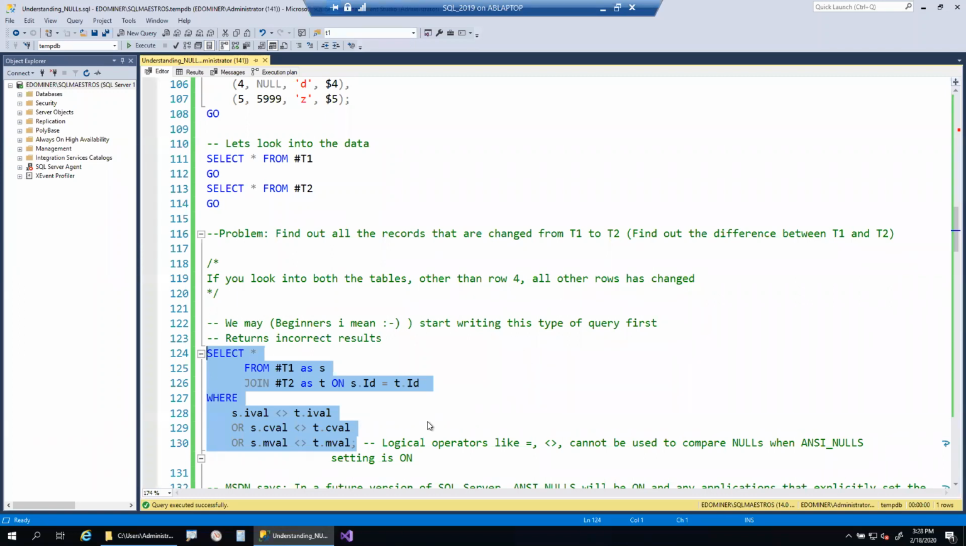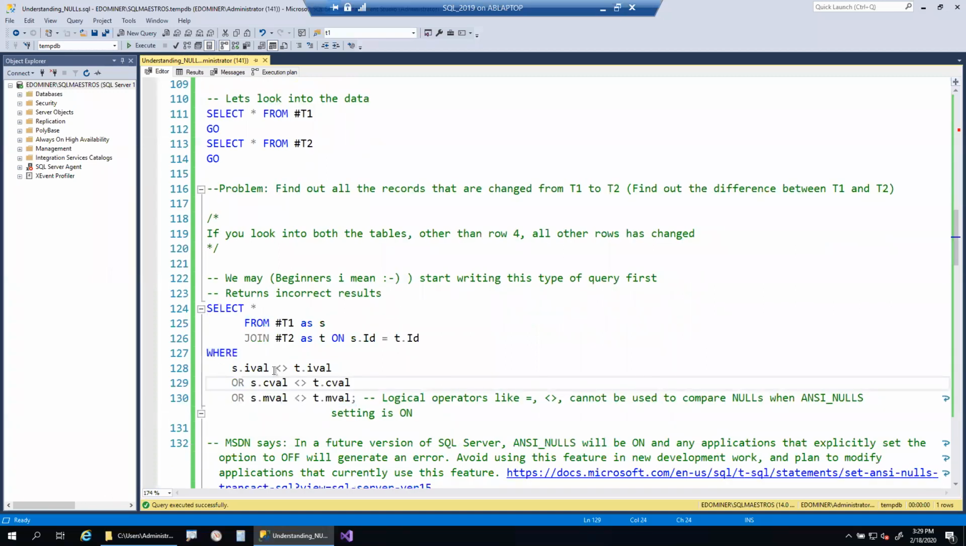The point here is, as a few of you have said already, that we cannot compare nulls using equality or inequality operators. I mean, we cannot compare nulls using logical operators. So logical operators like is equal to, not equal to, sometimes greater than, less than, cannot be used to compare nulls when the ANSI nulls setting is on. So ANSI nulls is a session level setting. It is on by default from the latest versions of SQL Server.